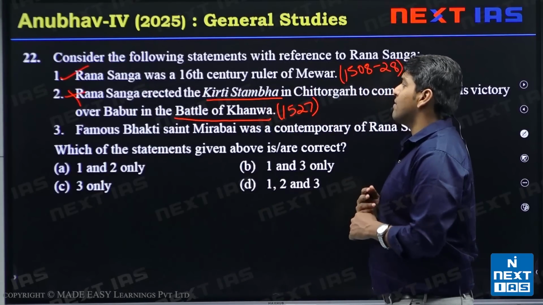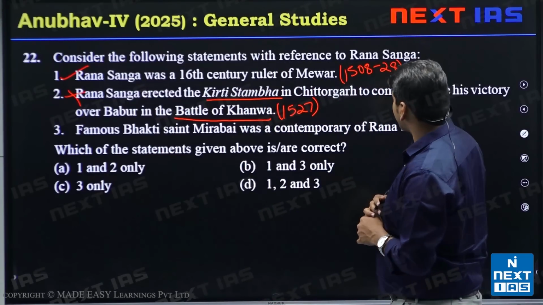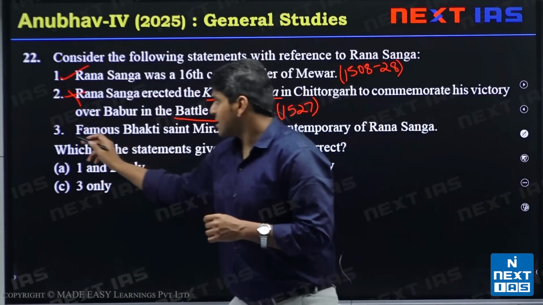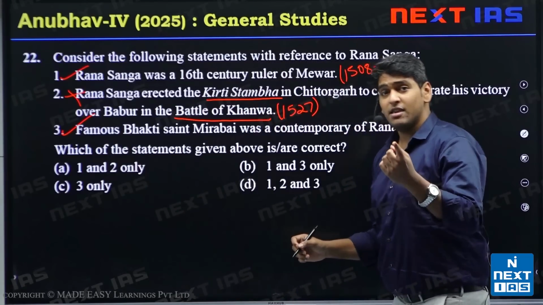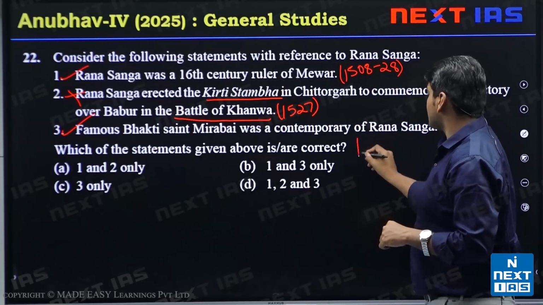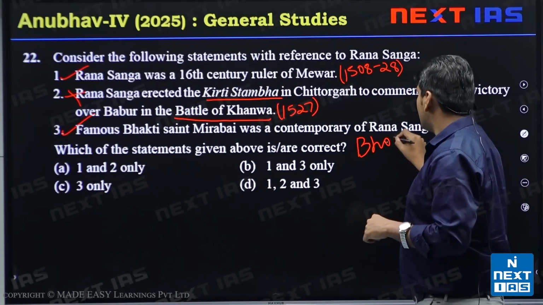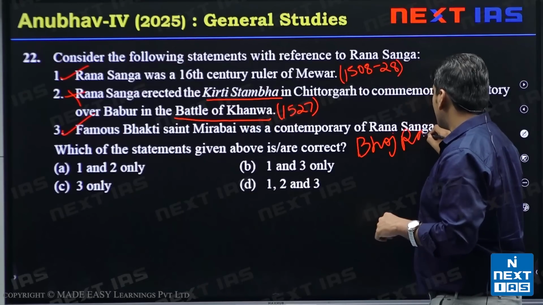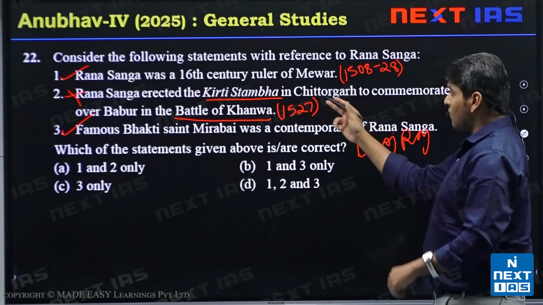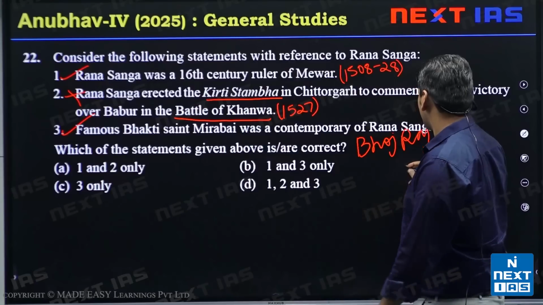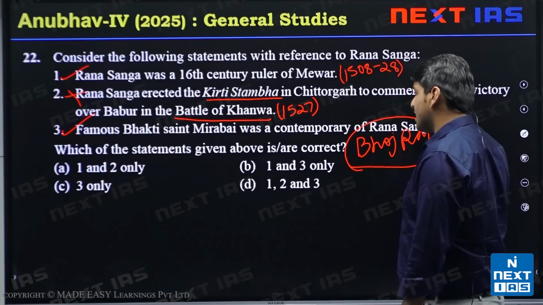Next we have: famous Bhakti saint Mirabai was a contemporary of Rana Sanga. This statement is correct because Mirabai was married to Bhojraj, who was the eldest son of Rana Sanga. So they were contemporaries.